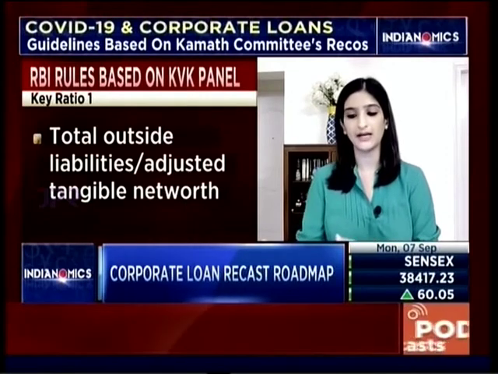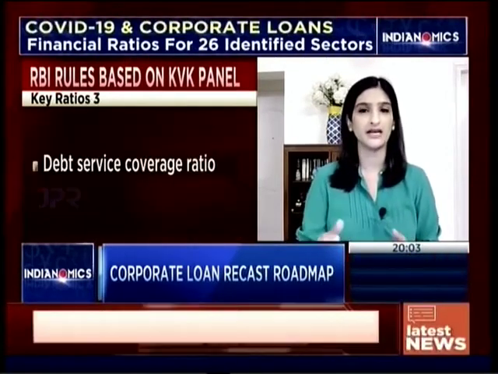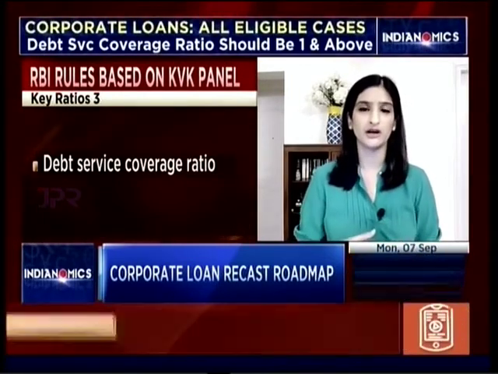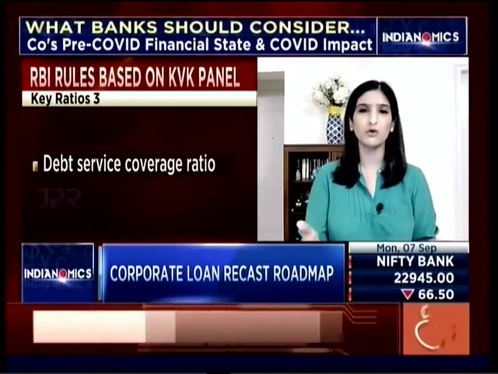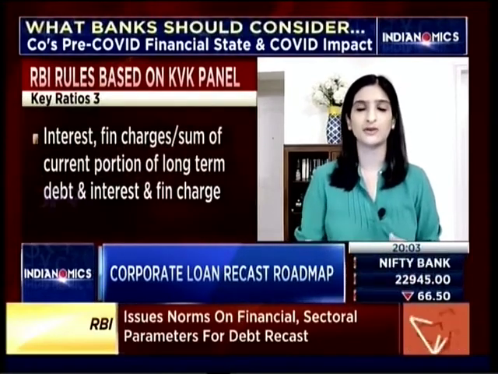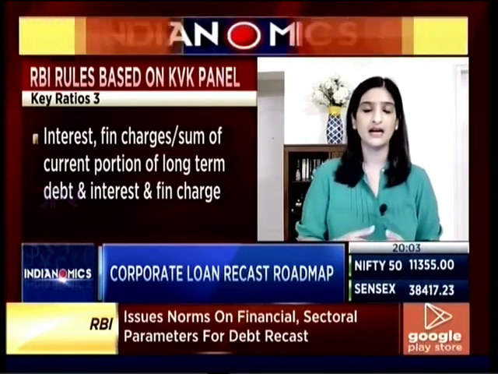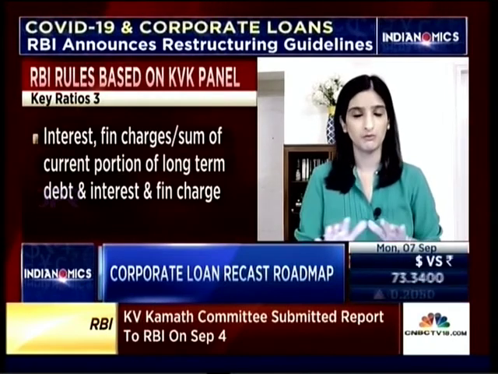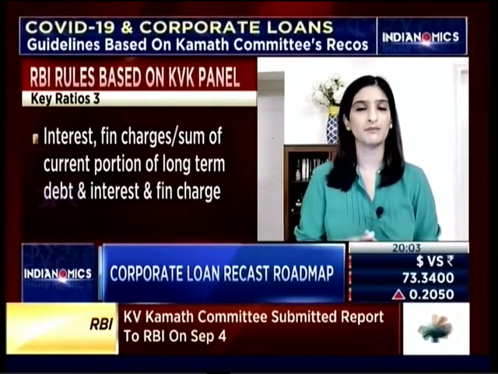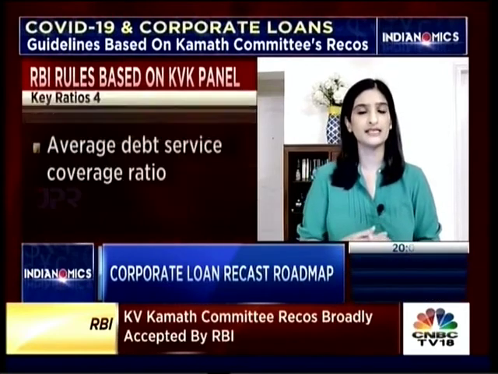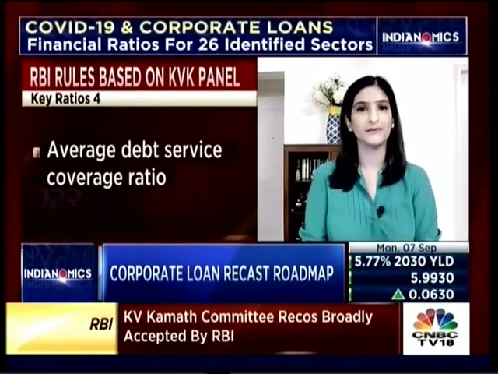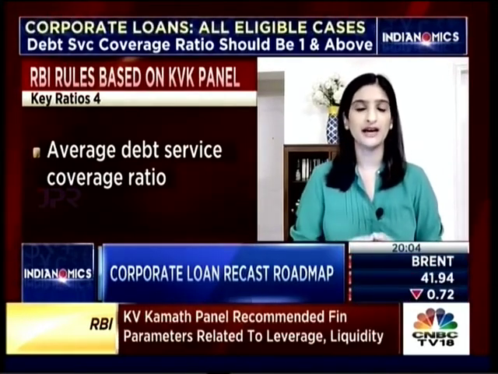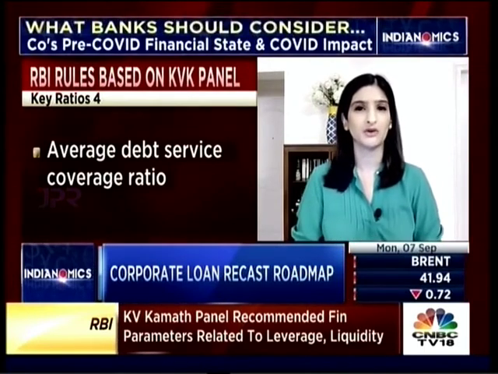The other parameters on the serviceability of debt have not been defined, but there are 26 such sectors which this committee has identified, which include most of the stress sectors that we know: aviation, hospitality, retail, power, real estate, metals, gems and jewelry. But the sectors that have not been covered by this committee can still be restructured by banks based on their board approved policies, keeping in mind these parameters that have been laid out as a broad rule, and the August 6th circular that was originally issued by the Reserve Bank of India on the one-time restructuring of loans.